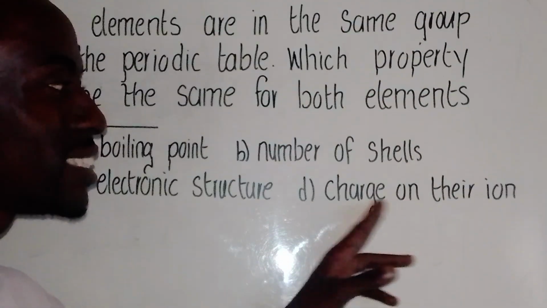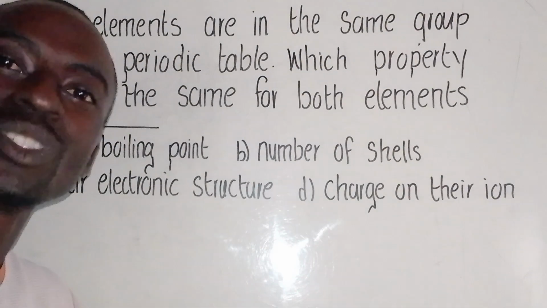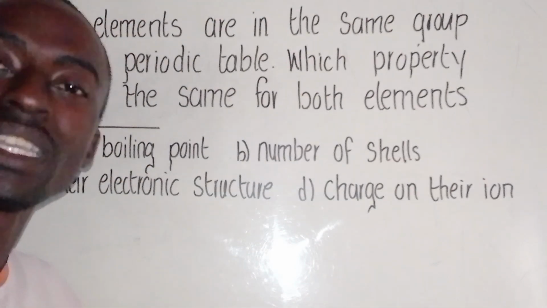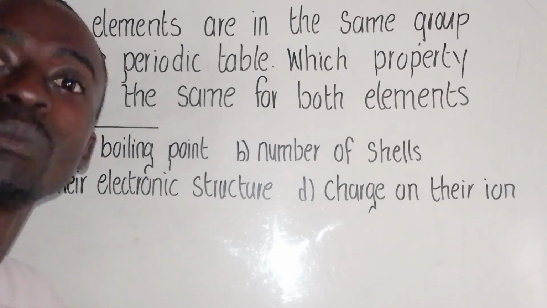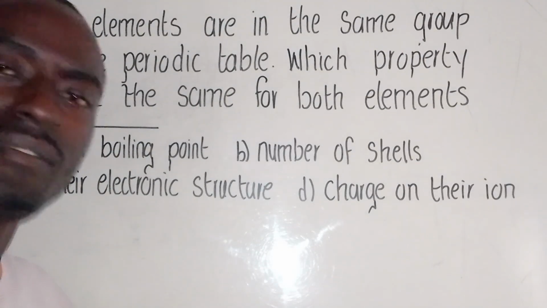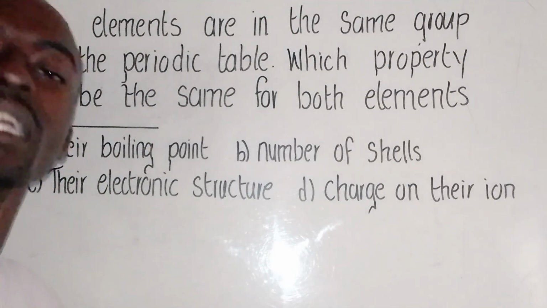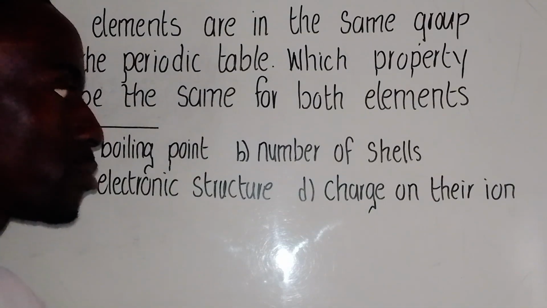Now how about the charge on their ion? When you say the charge on their ion, in simple terms, we're talking about when an atom gains or loses an electron. That number which is being gained or lost represents the valency. The valency simply means the ion.